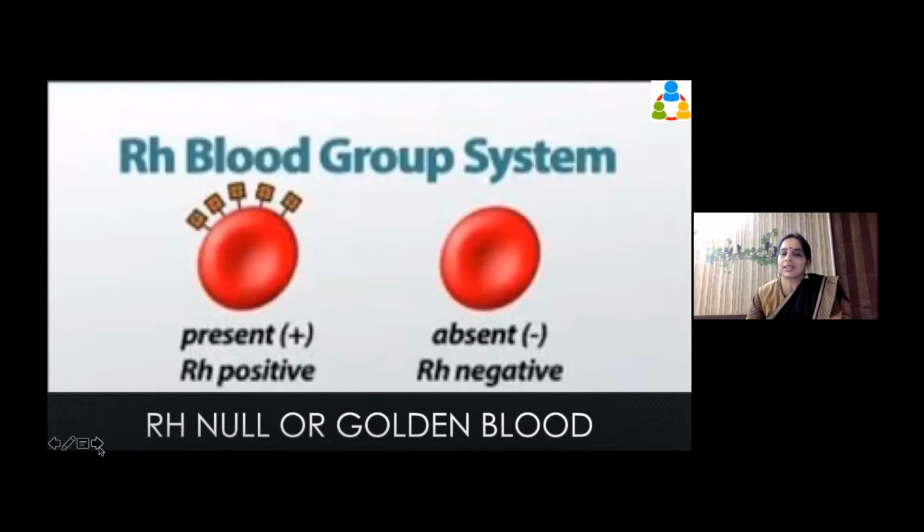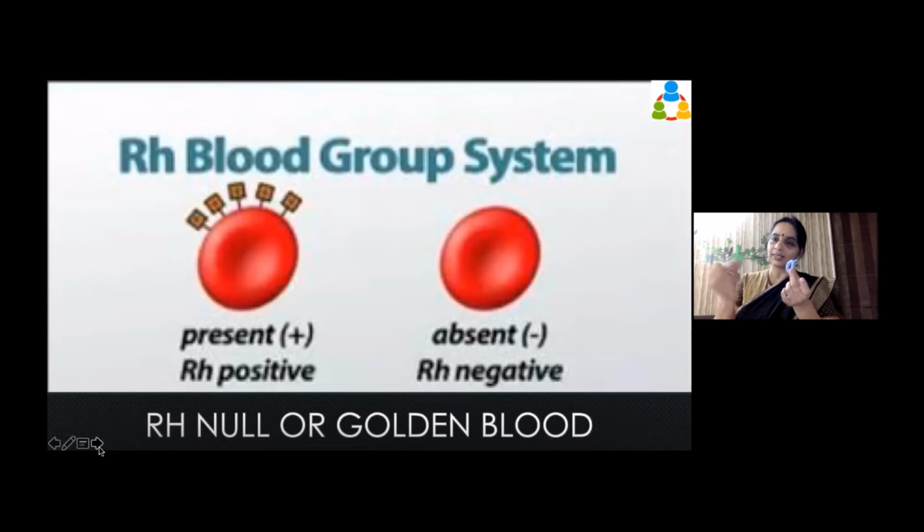Now this is the rarest, RH null or golden blood. Okay. This RH null or golden blood is what? That means it doesn't have the RH antigen system. Do you understand what I'm saying? What I'm saying is that we were talking till now that either the parent will give capital D or the parent will give small d. Okay. This is the RH system.